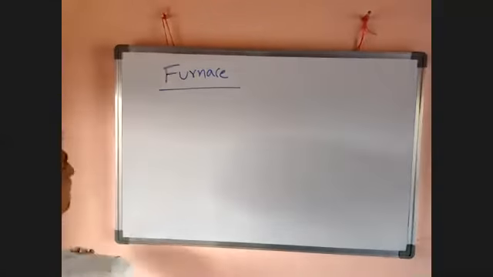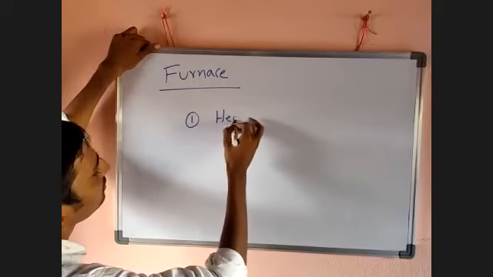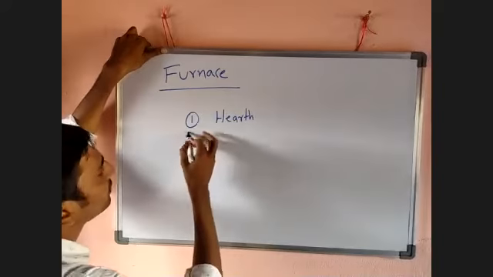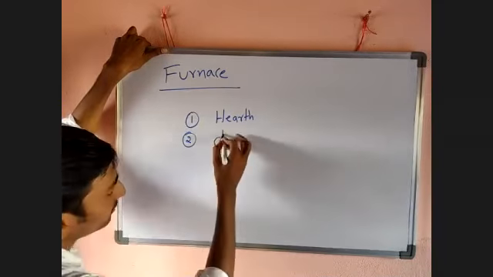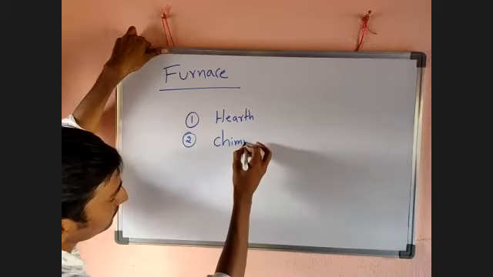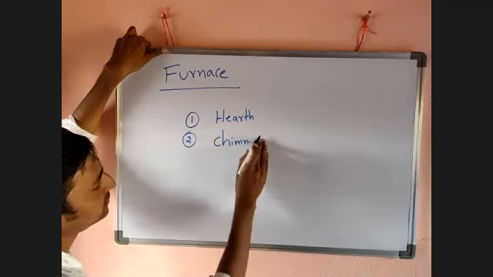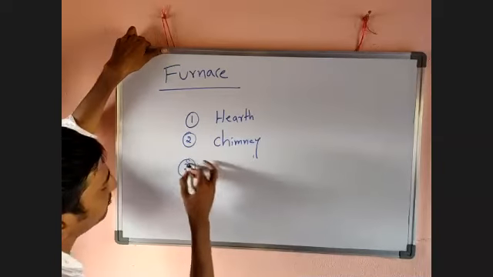One very important one is the hearth. Another one is a chimney. Another one is a firebox.